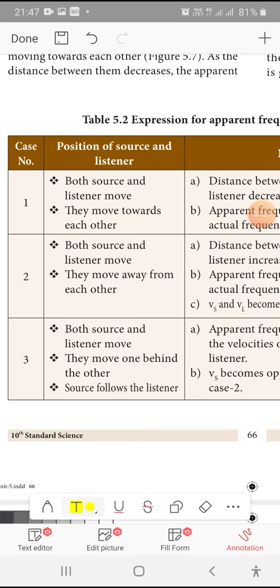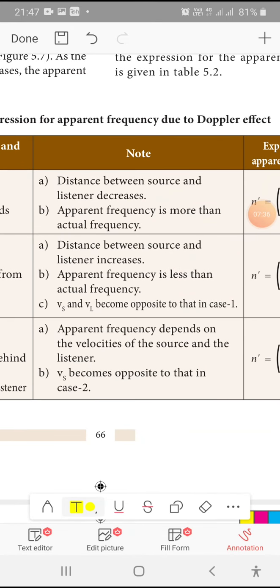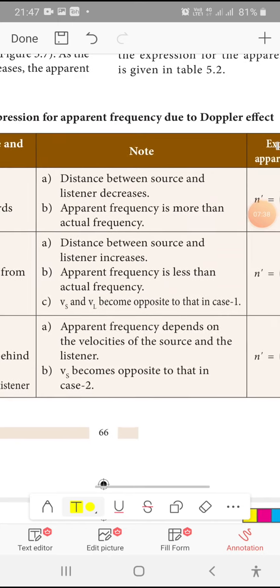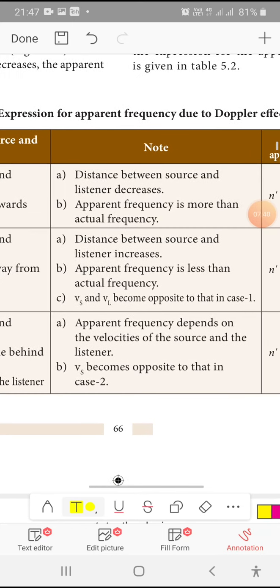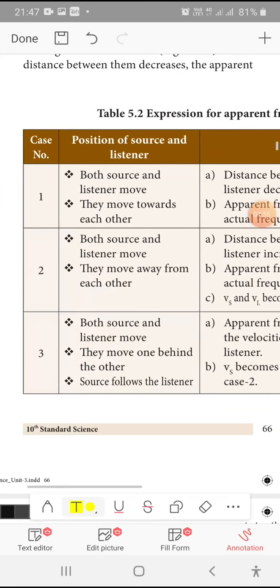You know the formula for velocity is equal to distance by time taken, isn't it? When the distance between the source and the listener decreases, the apparent frequency is more, because velocity is directly proportional to distance. If it decreases, it is more. Then if it increases, it will be less.